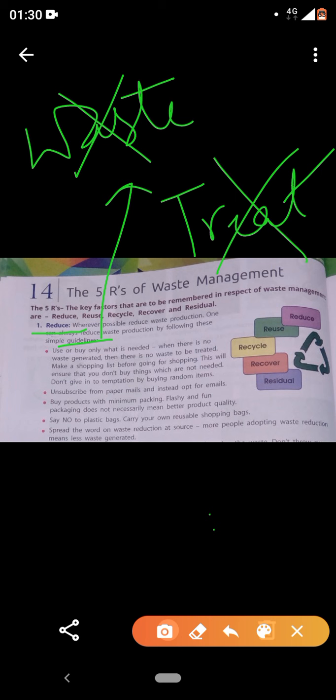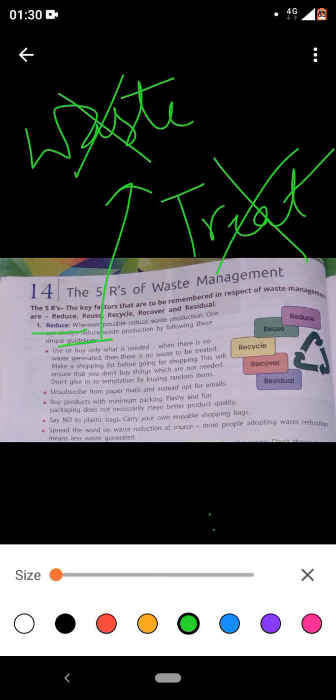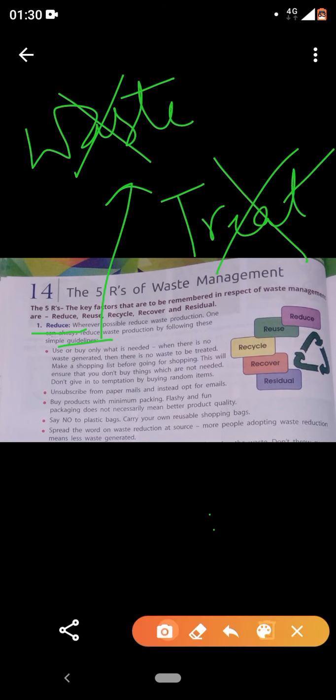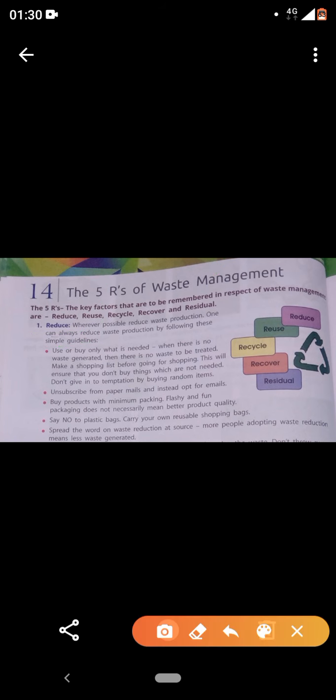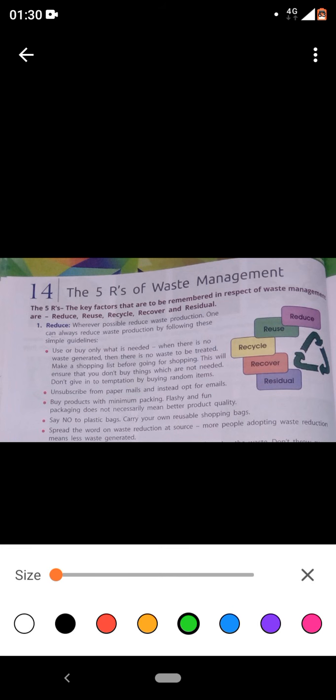Make a shopping list before going for shopping. This is very important. We make a big shopping list, yes and no. We make a big catalog for the shopping, 1 2 3, like this, full of paper, right? Nowadays, what should you do? You must write in your mobile. You have a notepad in your mobile, right? There, make a list and then make use of a mobile. We use mobiles for watching videos, playing games, but we do not use them for better use.